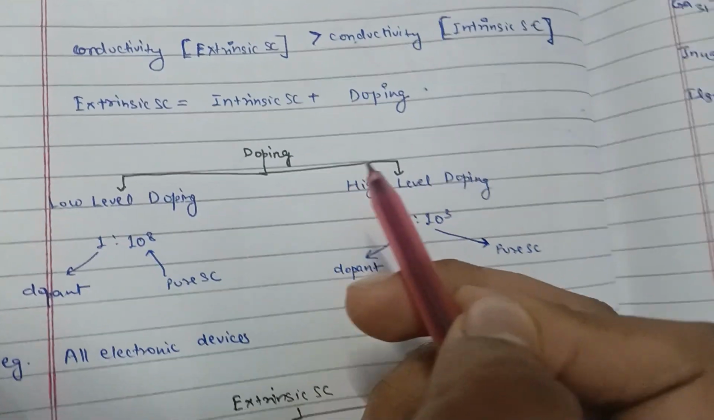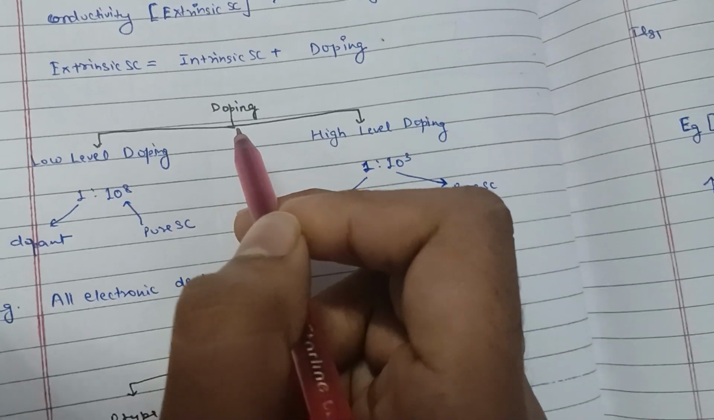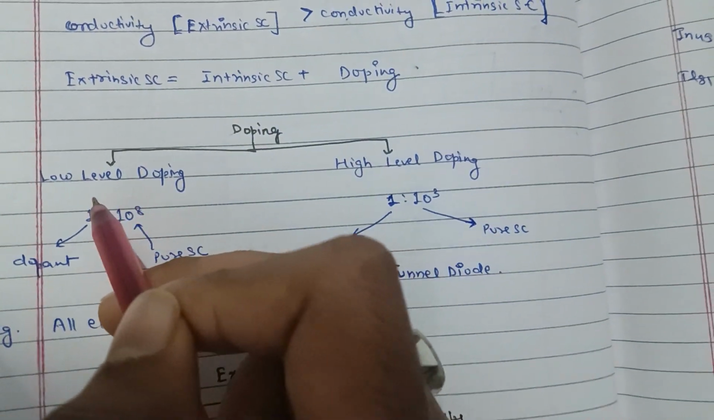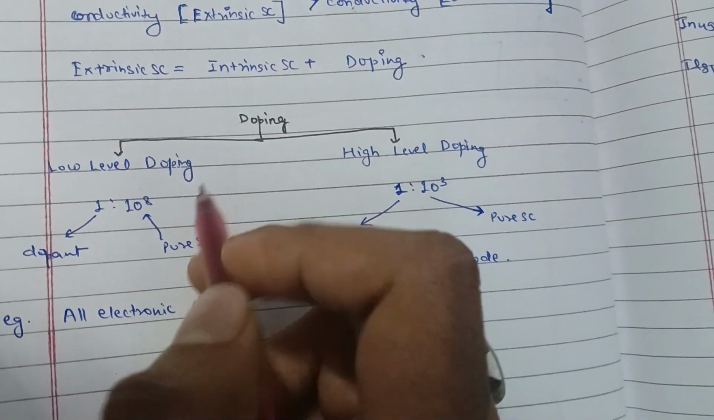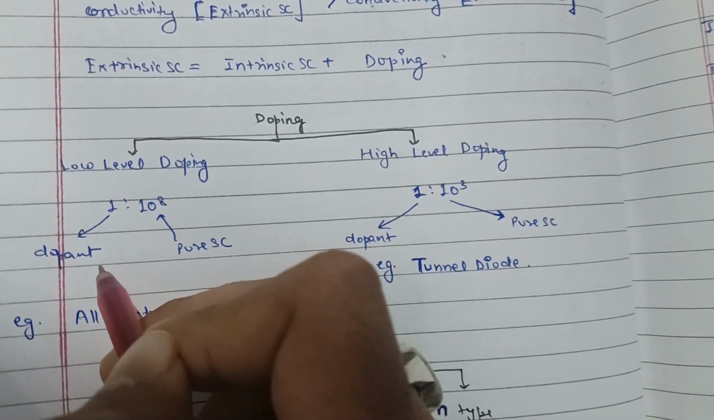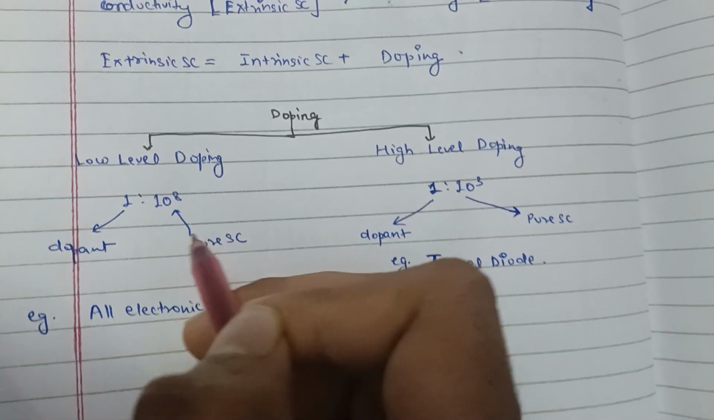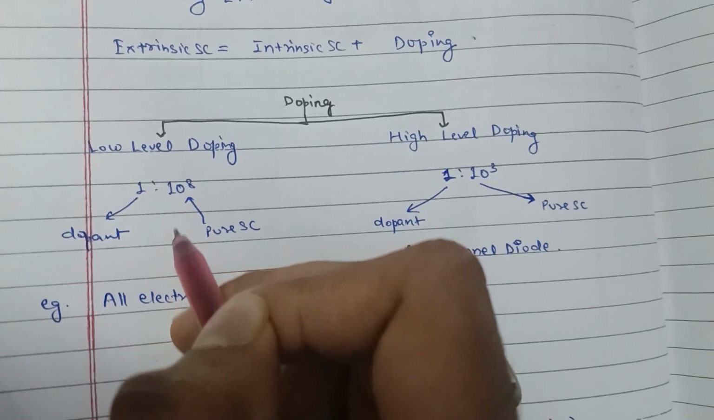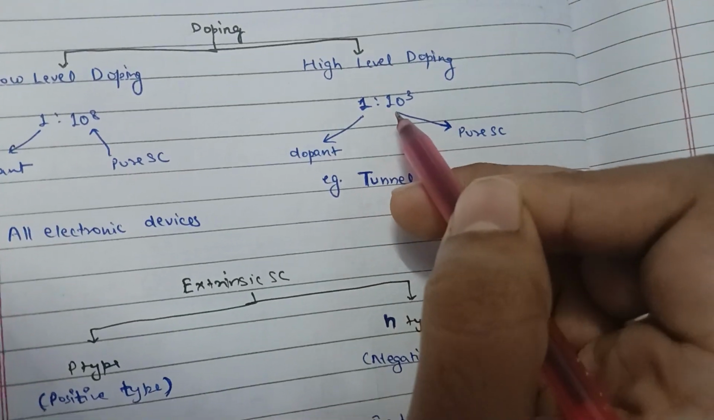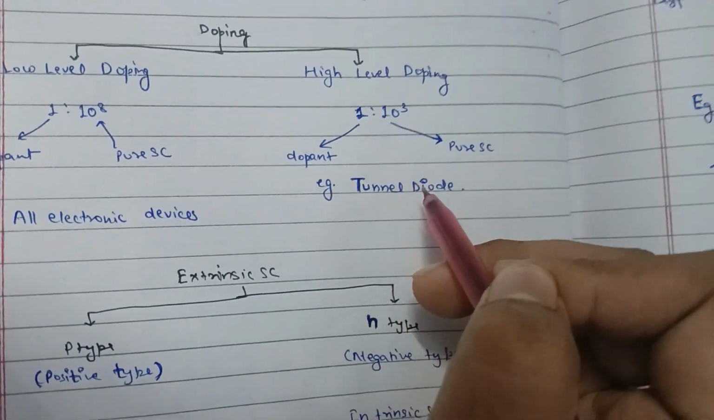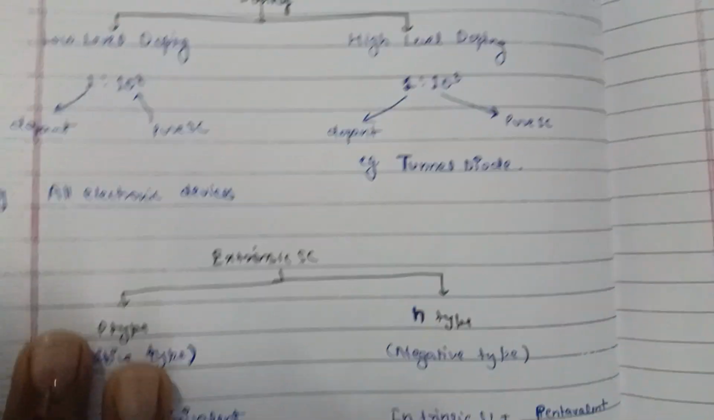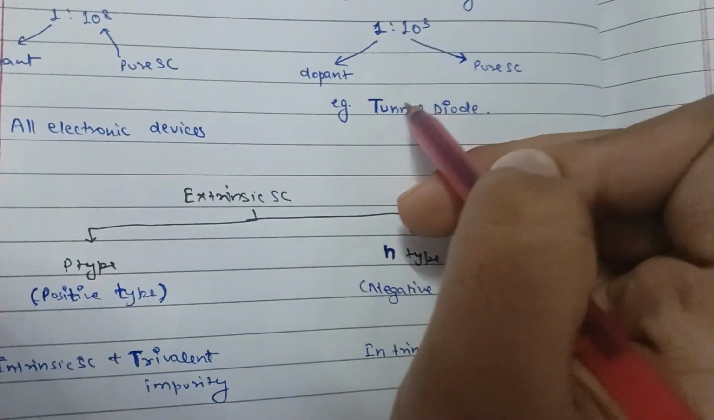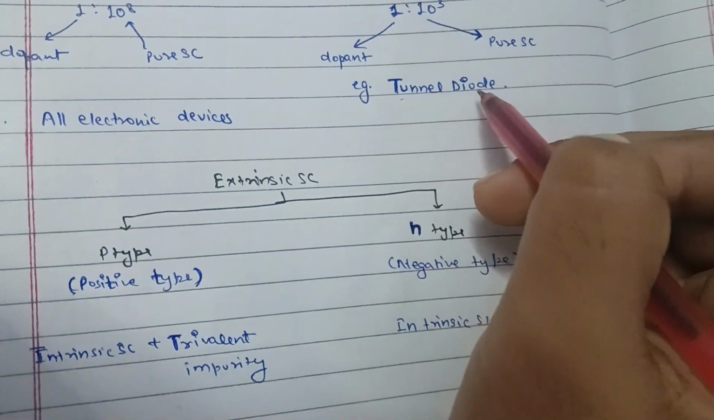doping. Doping is of two types: low level doping and high level doping. When the dopant concentration upon the pure semiconductor is 10 to the power 8, it is low level doping, and when it is 10 to the power 3, it is high level doping. An example of a high level doping diode is the tunnel diode.